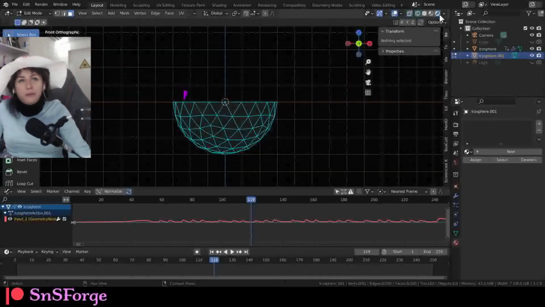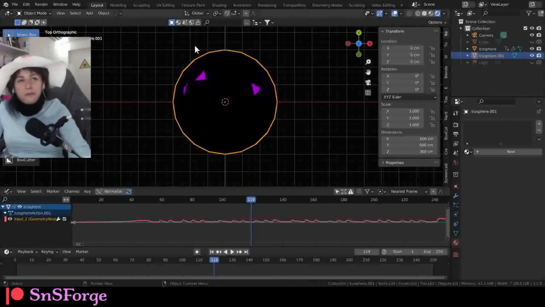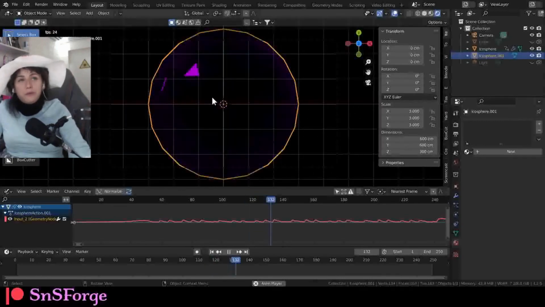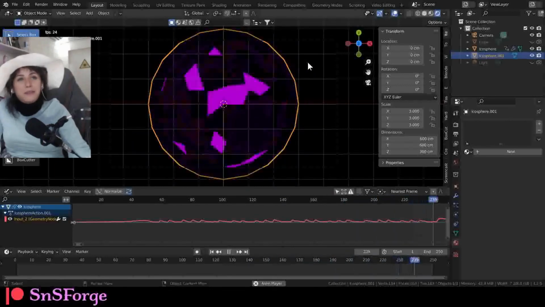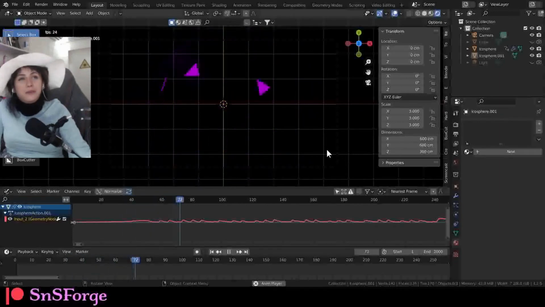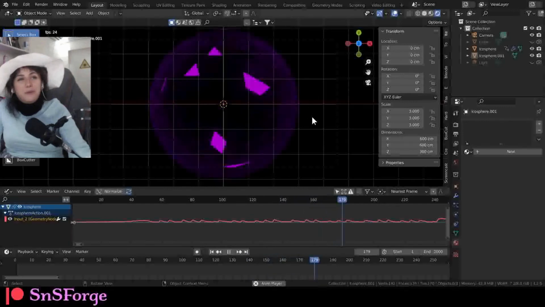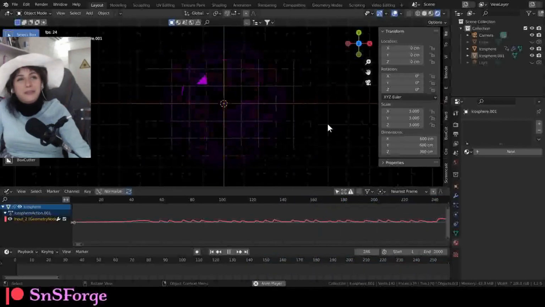Go back, then let's go to, there you go. As you can see, oh yeah, make sure to extend the end frame. So there you go. We have much better looking stuff here.